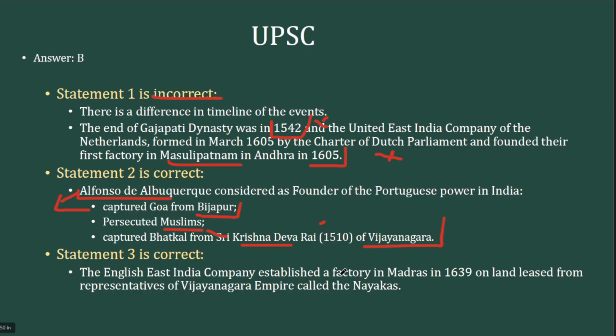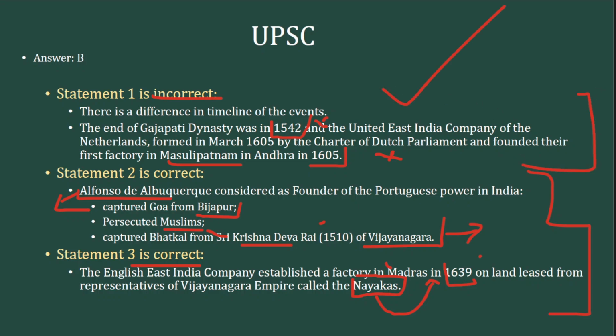And finally, the third statement is about the British East India Company establishing their factory in Madras. So by 1639, this Vijayanagara Empire will come to a decline and they'll get disintegrated and local polities under the leadership of Nayakas will emerge. And one of the Nayakas donated the land for the Madras factory to the English. So that's the third statement. So for these statements, you need not know every fact of it. You just have to know the dates to answer this question.